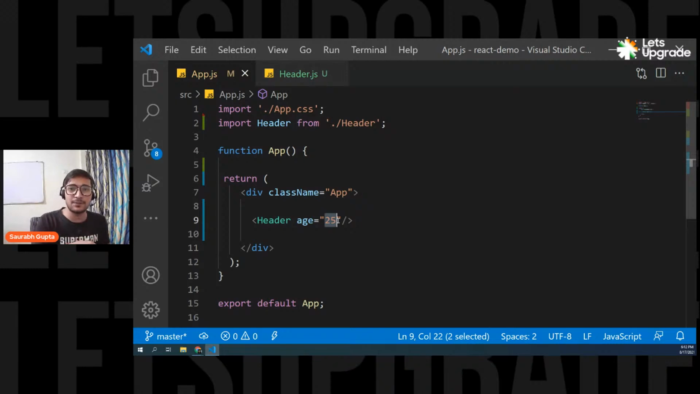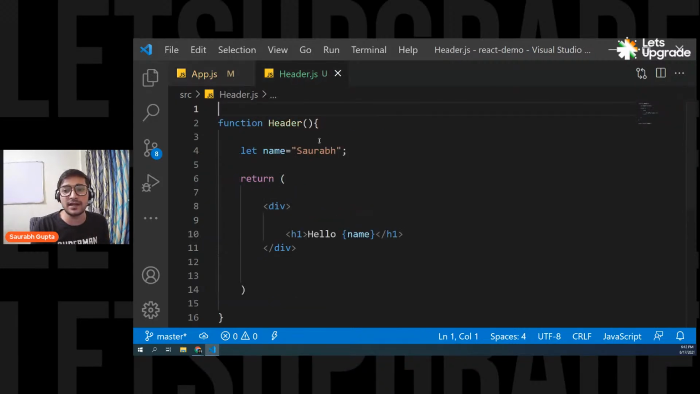But now the next step: how can I use the property? How can I use this age property in my child component, that is nothing but the header component? How can I use this age property that app is passing in my header component?